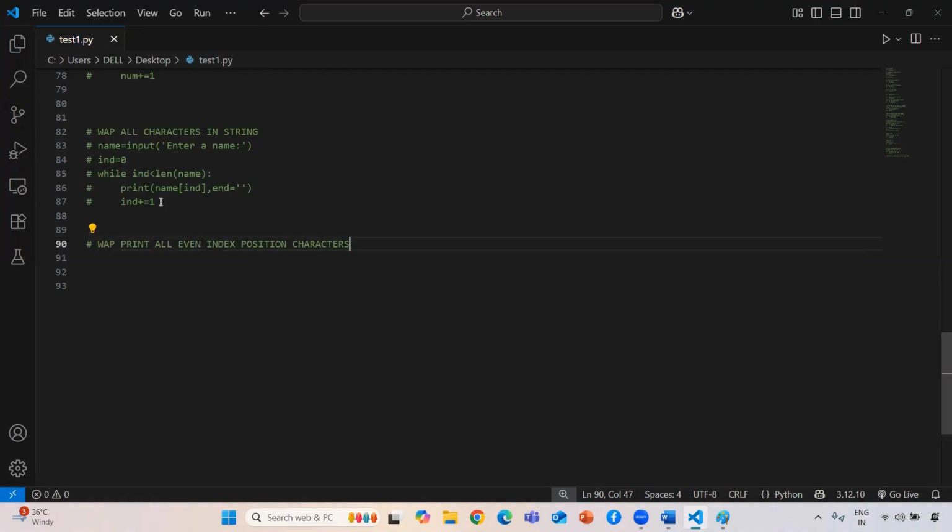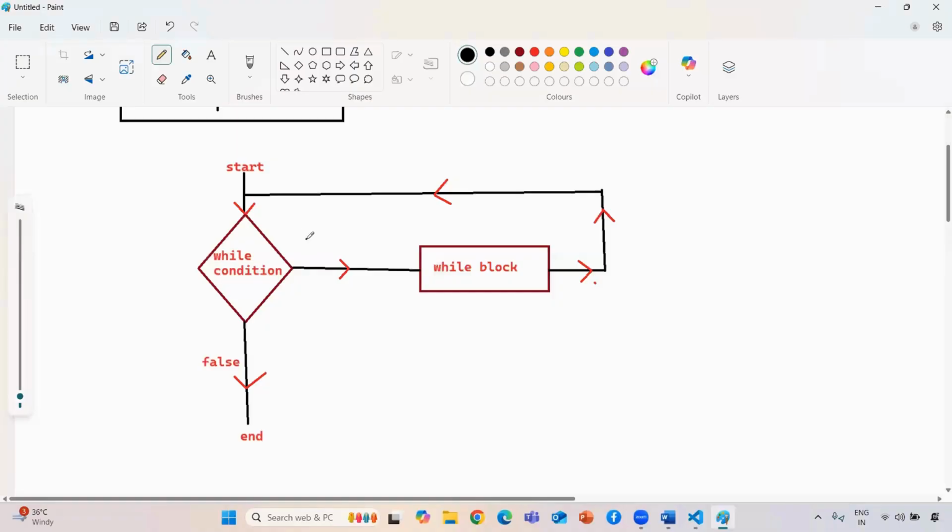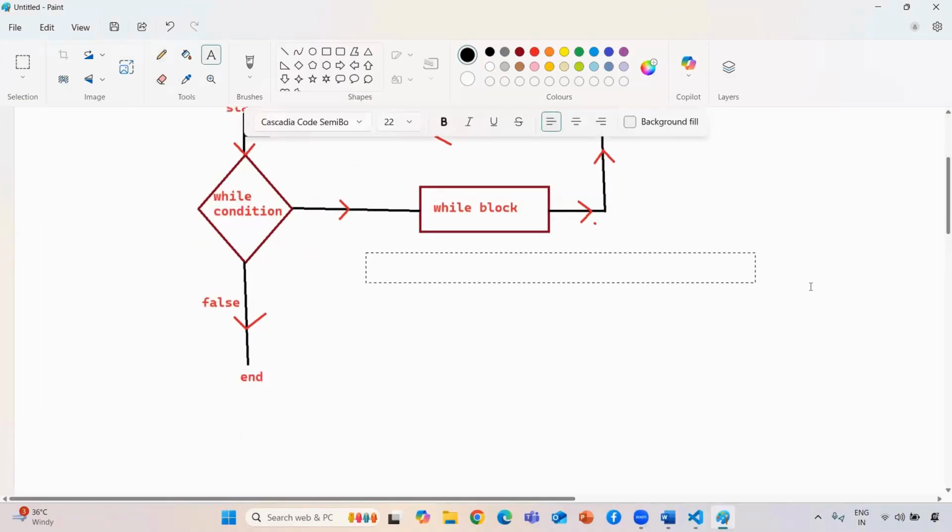Even position means 0, 2, 4, 6, 8. At that index position, what is my character value? So I need to explain in this example only. Guys, just see here, I'm keeping "prior right", okay? So here I'm keeping my "prior right".